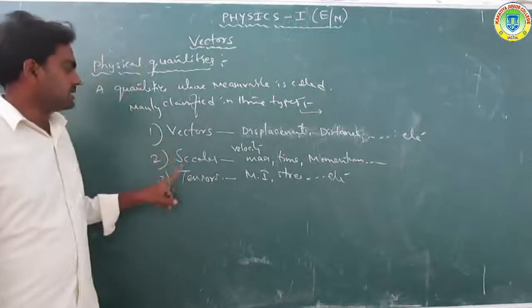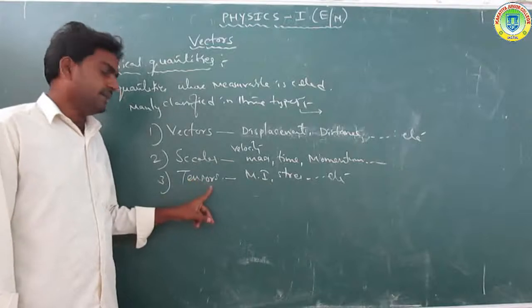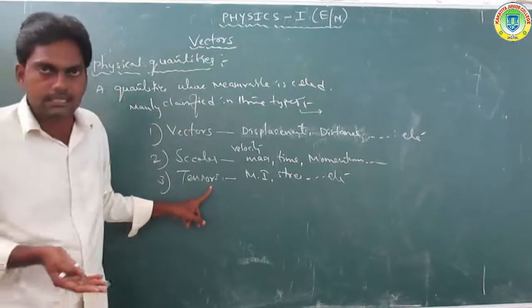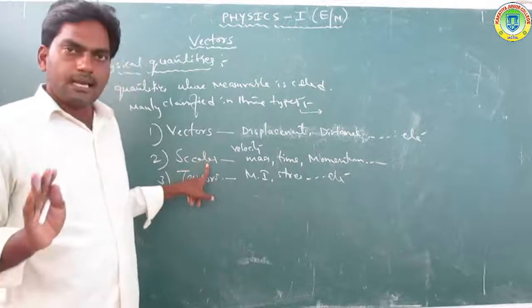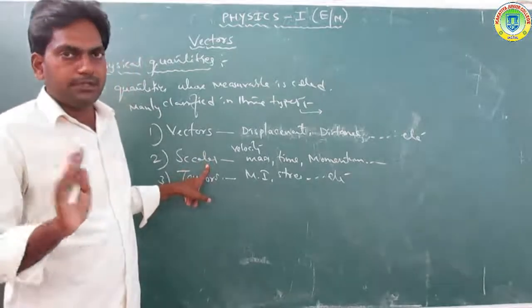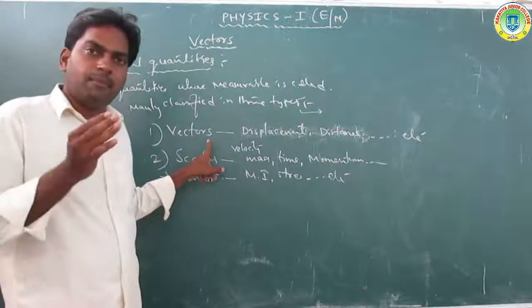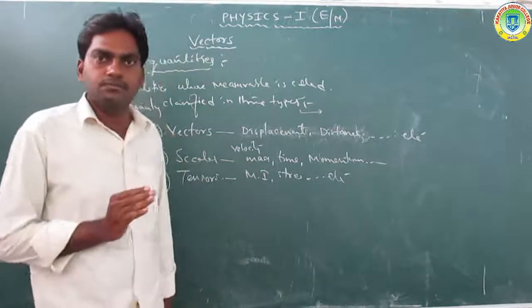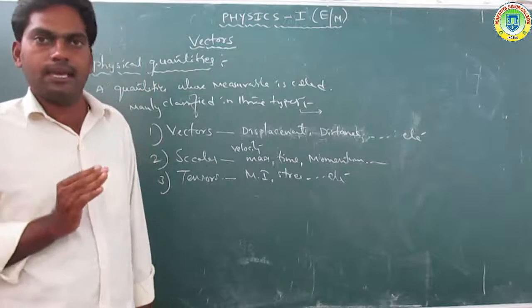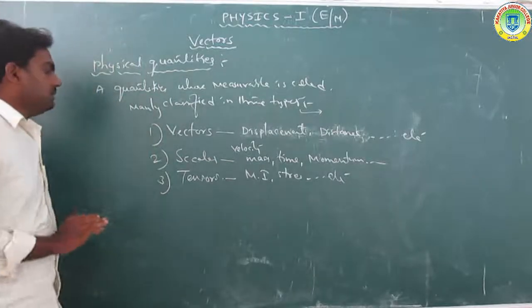So what are vectors, what are scalars, and what are tensors? Different directions and different magnitudes is called a tensor. A scalar has only magnitude but no direction. Vectors have magnitude and direction and also obey the vector addition law. Clear that? Next.